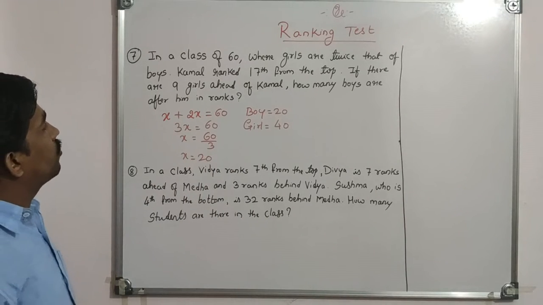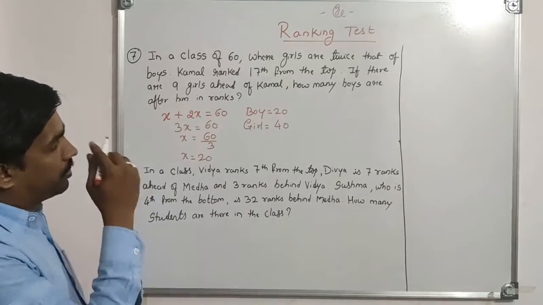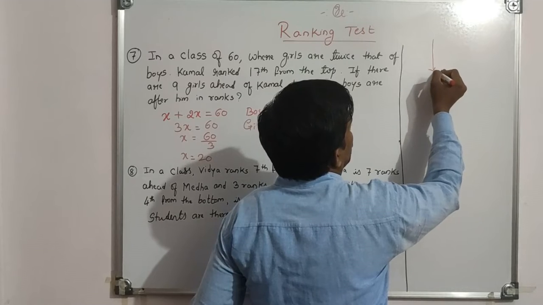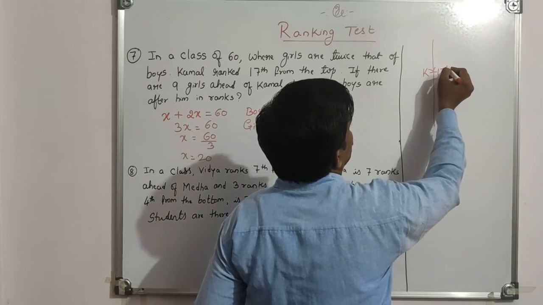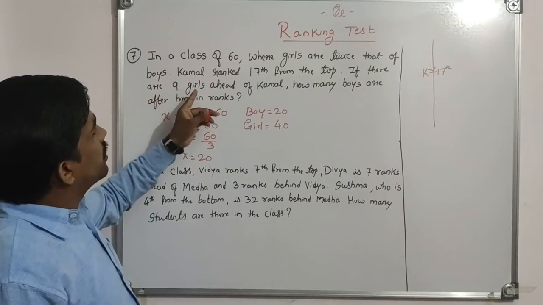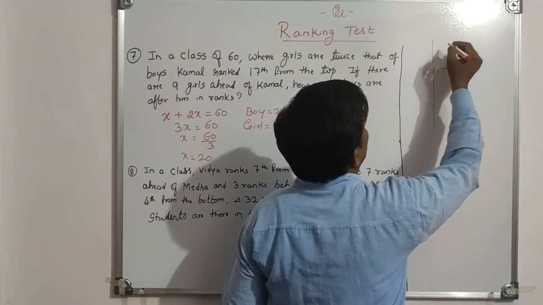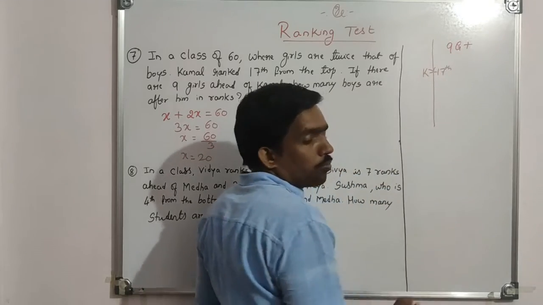Then coming to our main question, Kamal ranked 17th from the top. If there are 9 girls ahead of Kamal, ahead of Kamal means before Kamal, there are 9 girls. And what about boys?